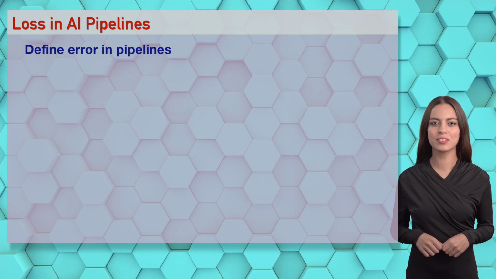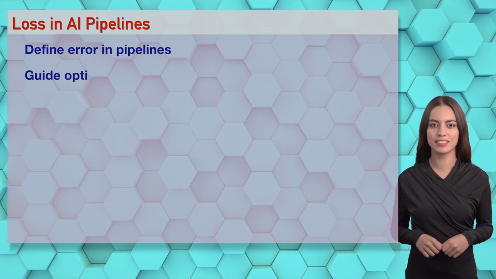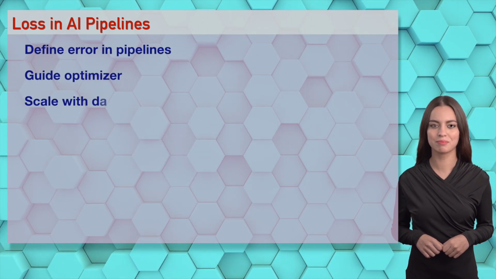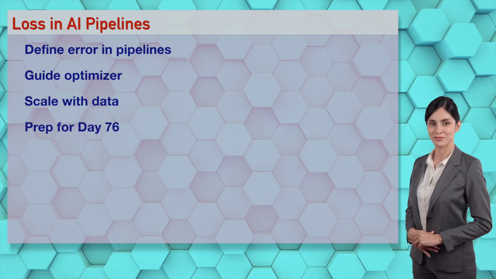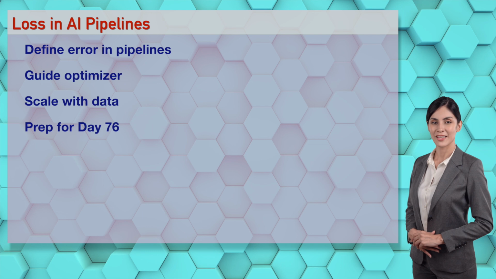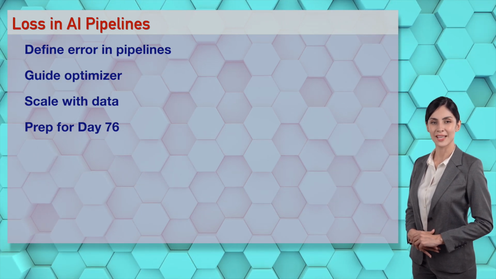Wizards, loss functions fit AI pipelines for error-guided learning. Your skills are ready for day 76. Loss is critical in AI, darling. Your day 75 skills make AI irresistible.